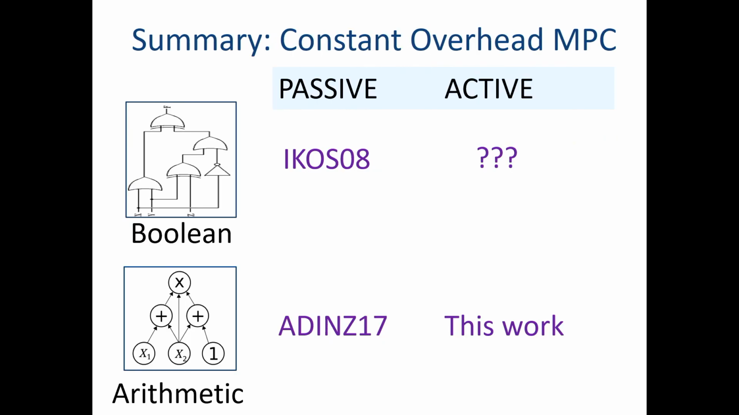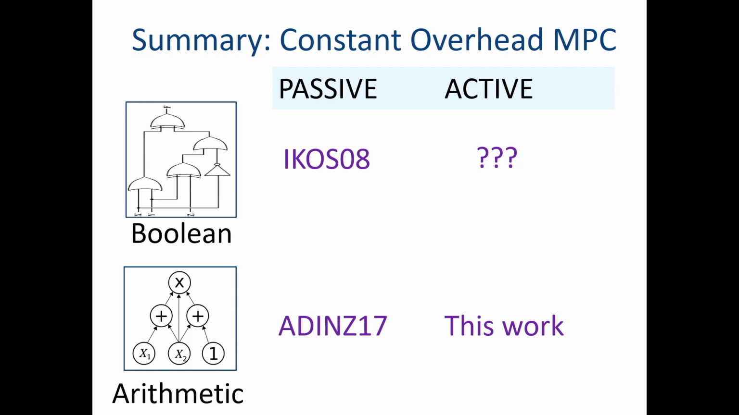Let me summarize. MPC with constant computational overhead, not communication. I should say, of course, if the computational overhead is constant, also the communication is constant, right? This is stronger than just having constant communication. In the Boolean setting, we have it by ICOS. In the arithmetic setting, we had to work harder, and we got it in ADINZ. In this work, we get the active setting.